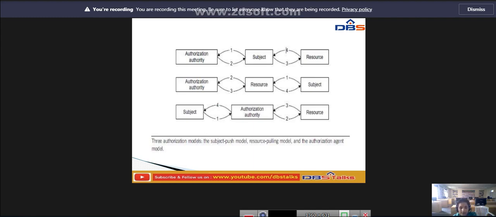Next, the authorization agent model. Here the authorization agent model puts the authority in the middle. The subject is checked with the authority in step 1, and the authority makes the decision to allow access to the requested resources. The authorization process is complete at steps 3 and 4, and it reverses the direction. So these are the three different authorization models covered in this topic.